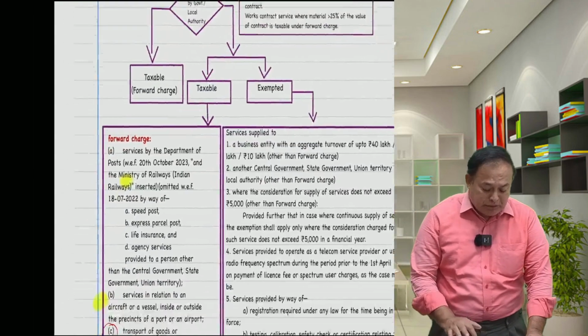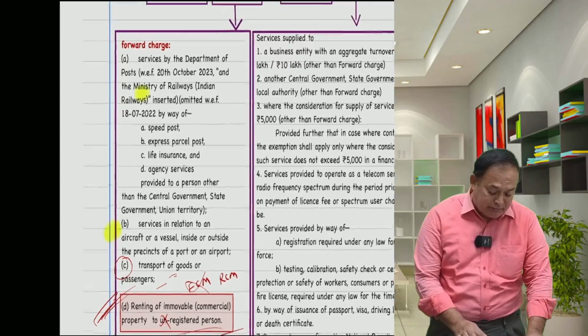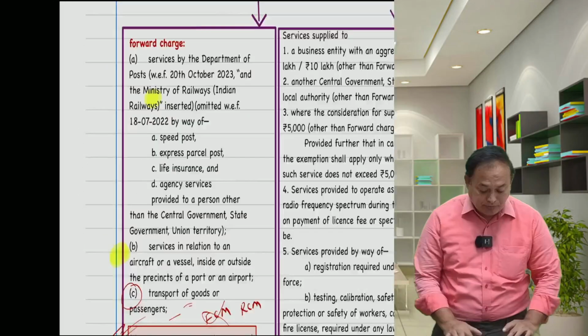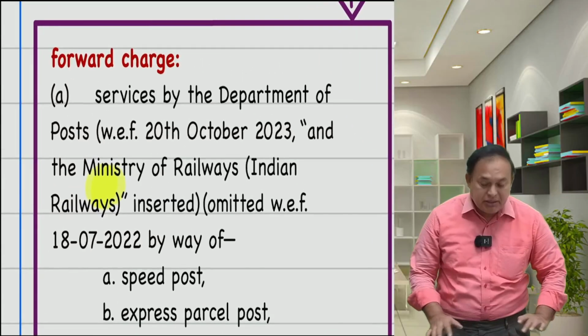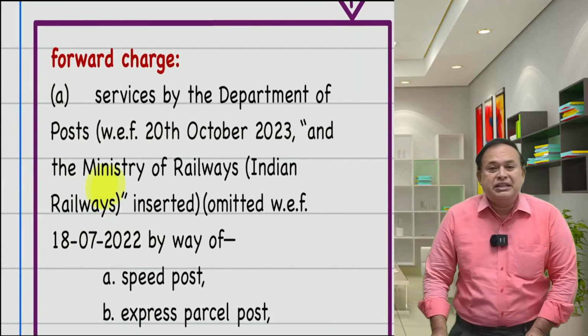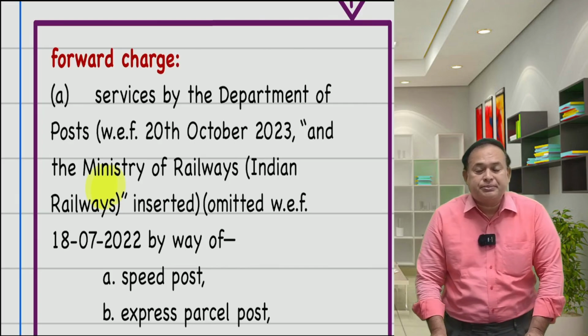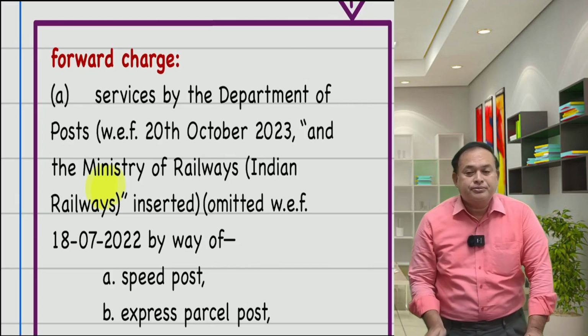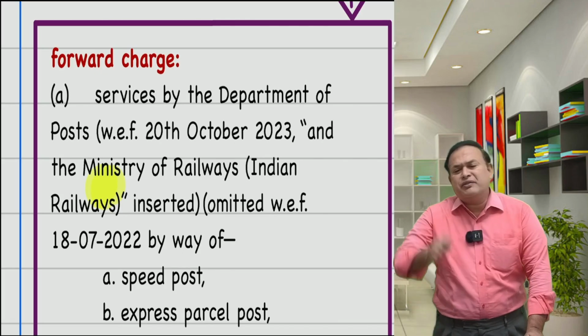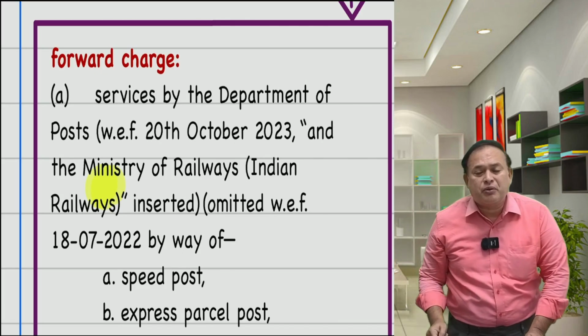There are specifically identified forward charge cases with the amended provision here. If the Indian Postal Department provides services which are not exempted, whatever service is provided by the Indian Postal Department is forward charge.